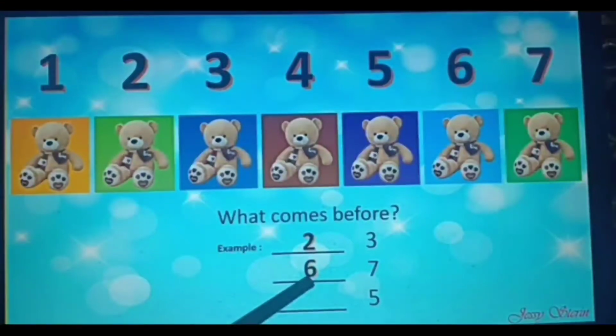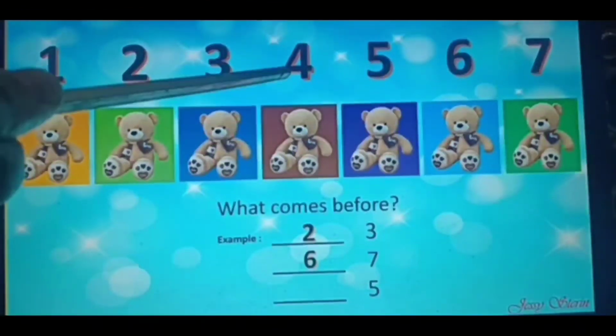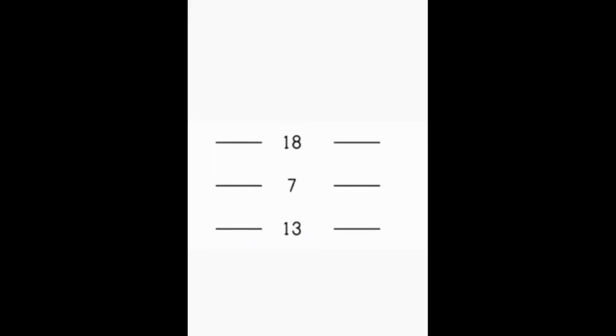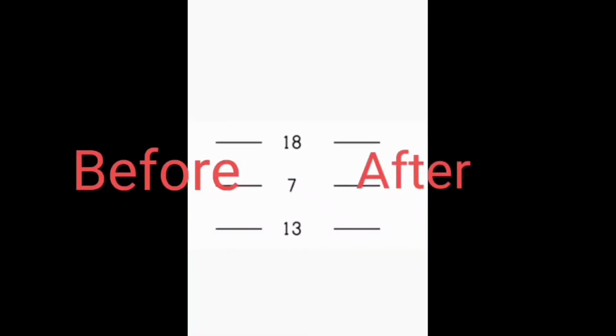Okay, next one is dash, 5. As you can see, before 5 is 4. So you will write 4 over here. Okay, children? And whenever the question comes regarding before, we will find the dash over here. Dash will come on this side, and after the question, dash will come this side. Okay.